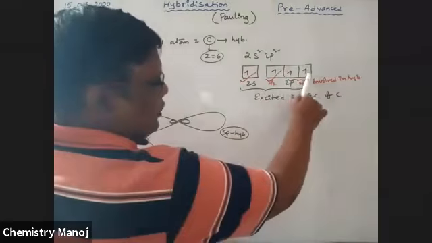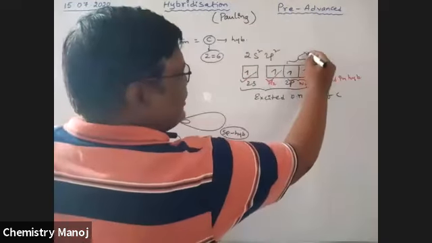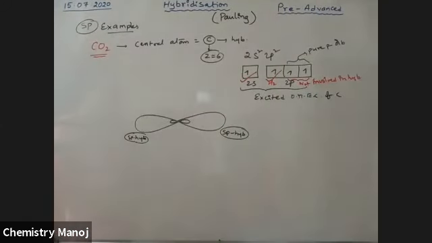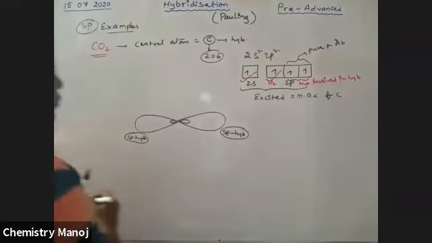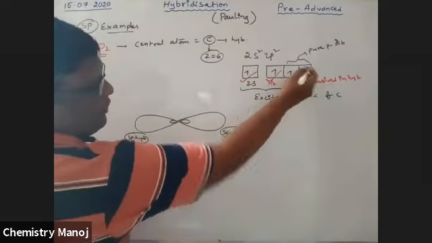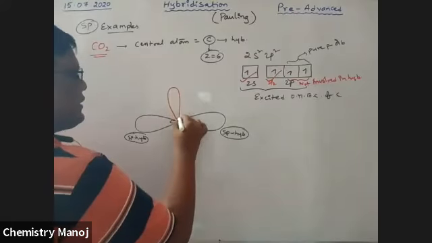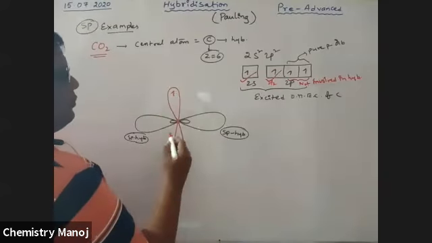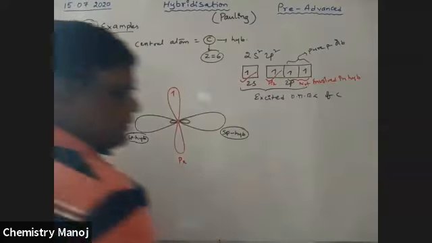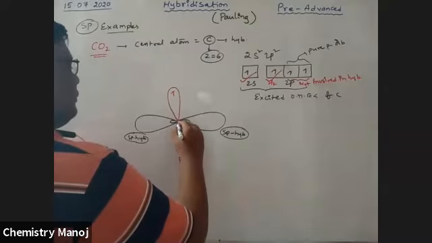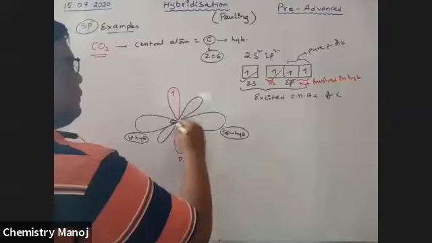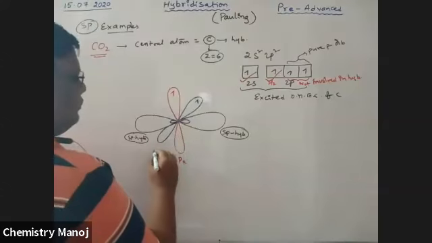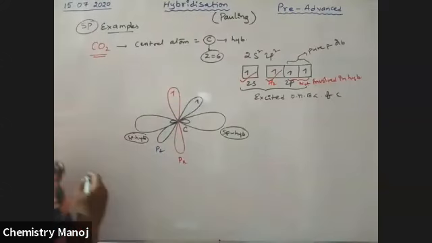But carbon also contains two pure p orbitals. These are not involved, therefore they are pure p orbitals. Those pure p orbitals are these: one is px, another one is py. So this is the px orbital. It has one unpaired electron. Next, the py orbital. It has one unpaired electron. This is all about carbon.